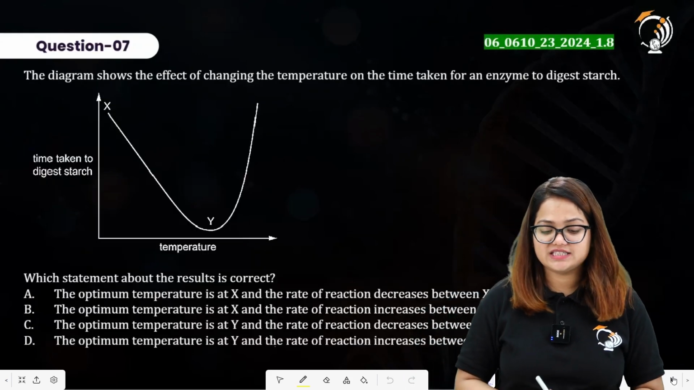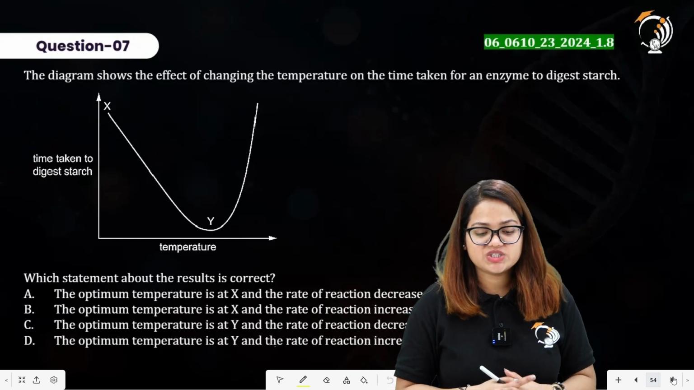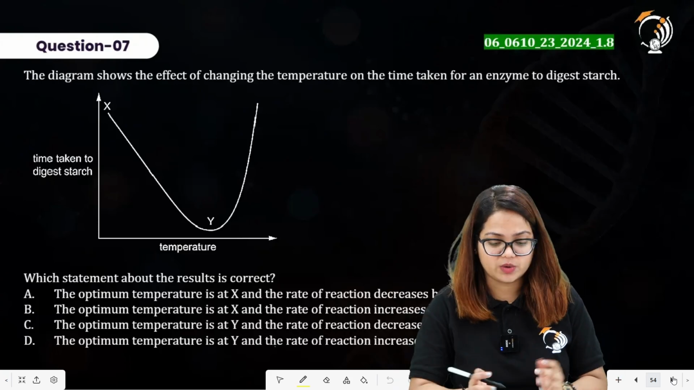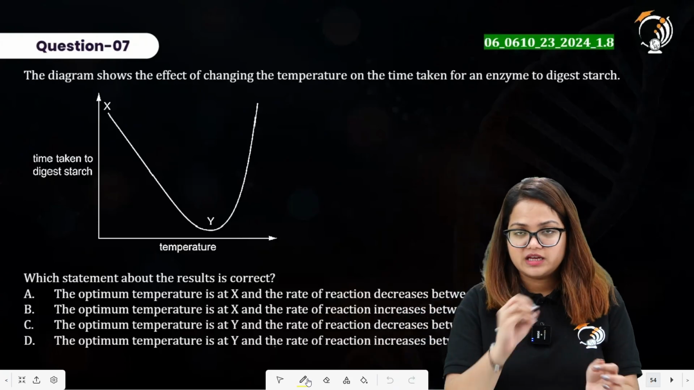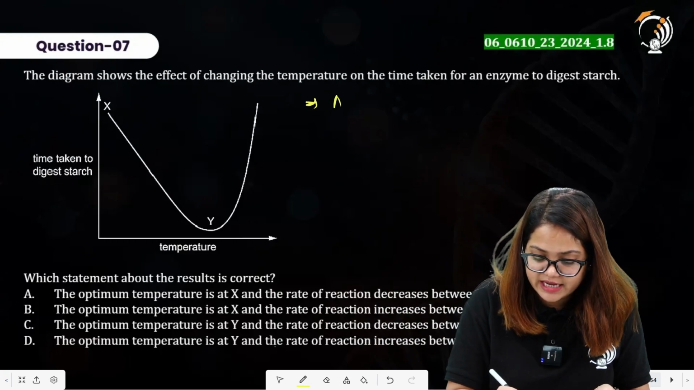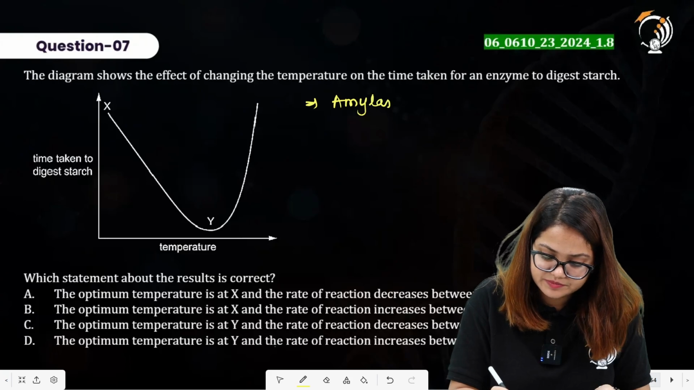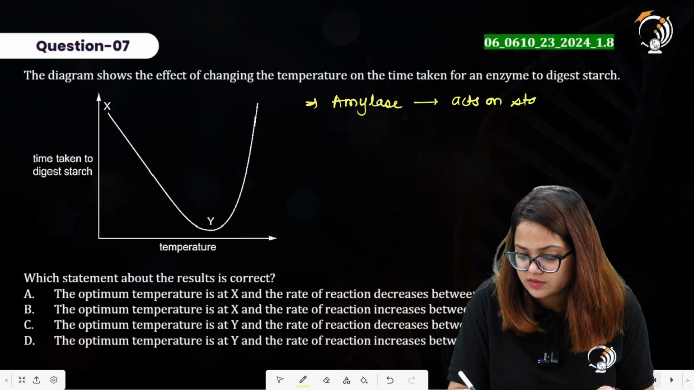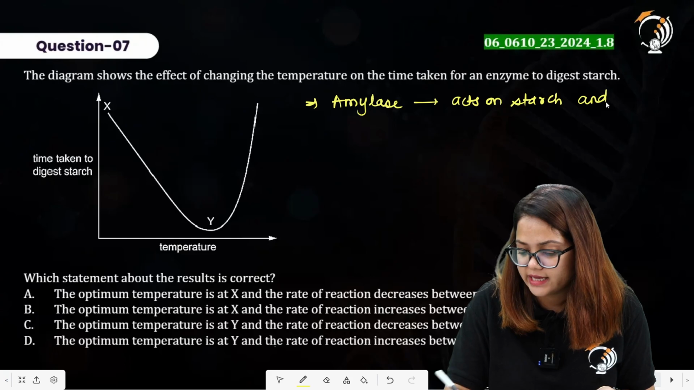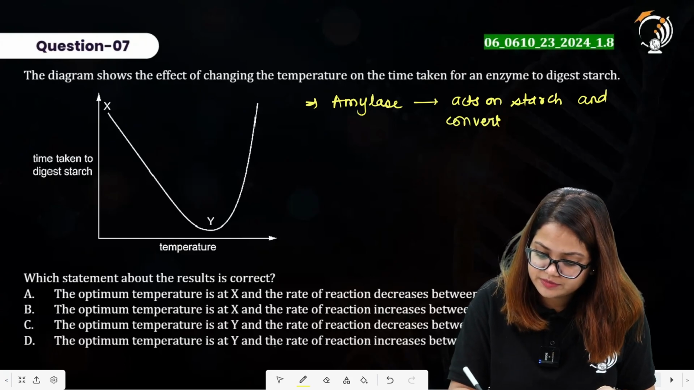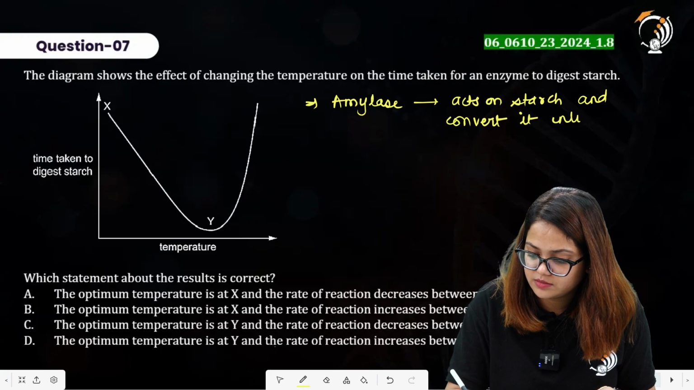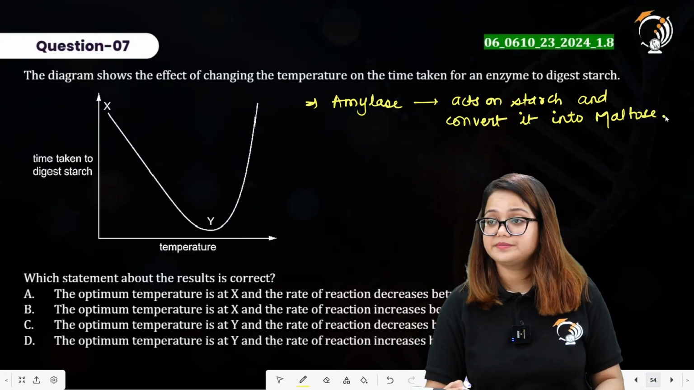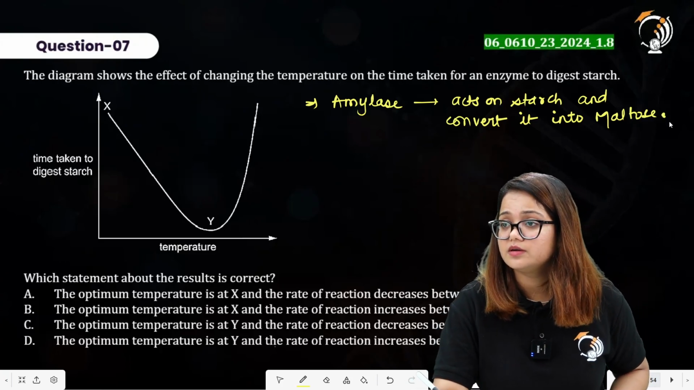Question number 7 here says the diagram shows the effect of changing the temperature on the time taken for an enzyme to digest the starch. Now, since we have studied in the theory part here, the enzyme amylase acts on starch and converts it into maltose.